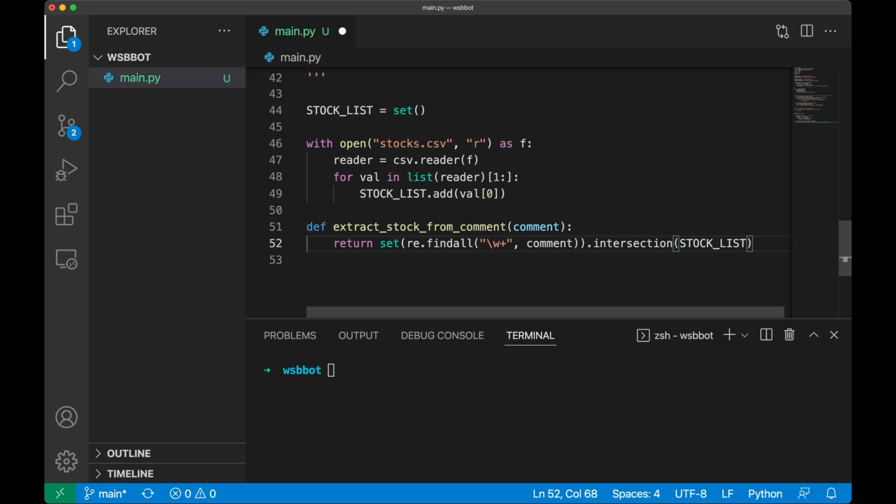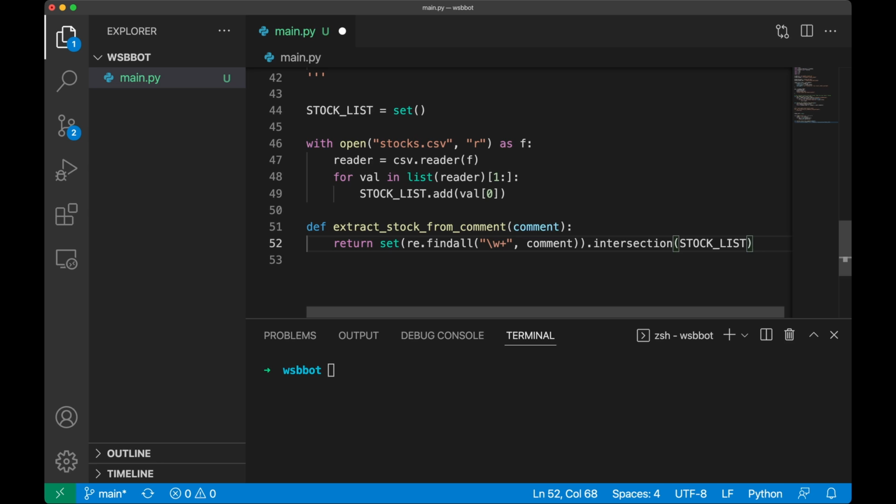If you think of this like a Venn diagram, you have a Venn diagram of every word in each comment, and you have a Venn diagram of every stock. And then the intersection is the middle piece. The reason I did it like this is that it's a really fast operation to take a set intersection, and there's potentially 1,000 or 2,000 words in each comment, and then there are like 4,000 stock tickers. So this operation is really fast. But I'm curious if there's a better way.